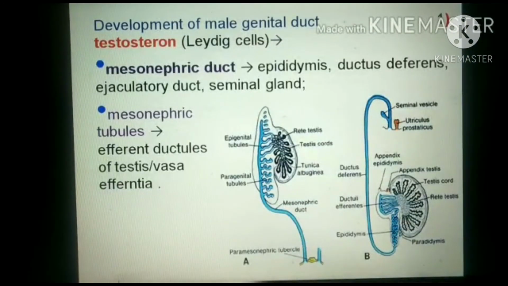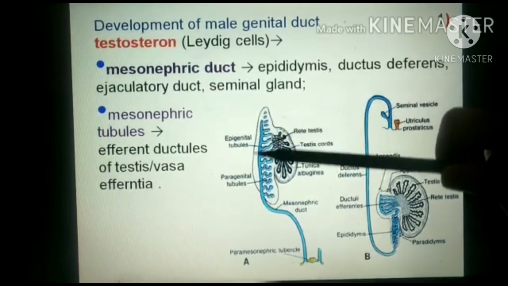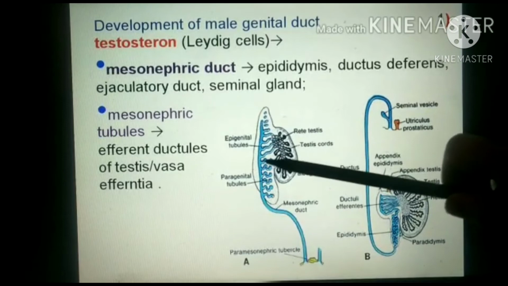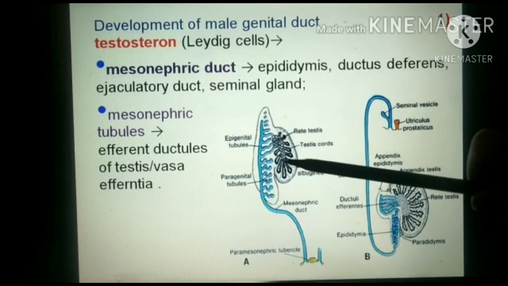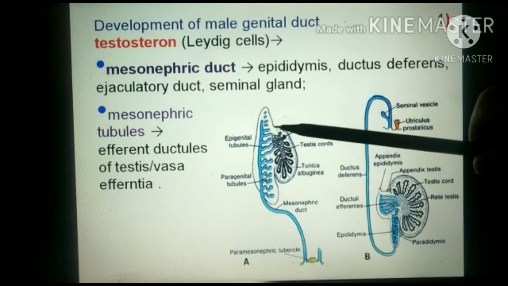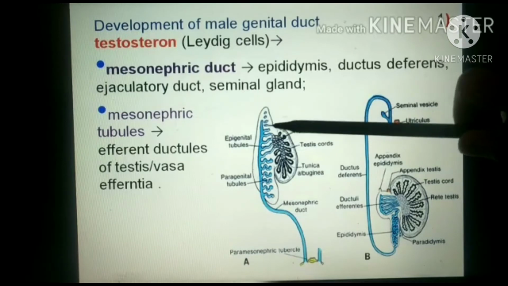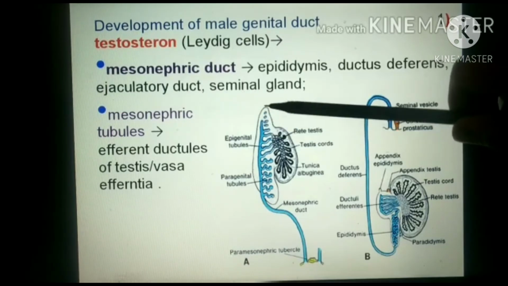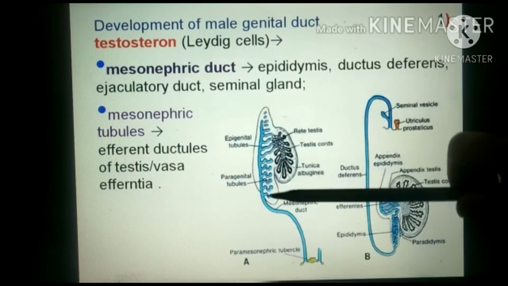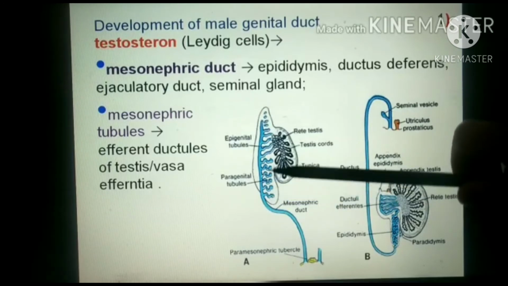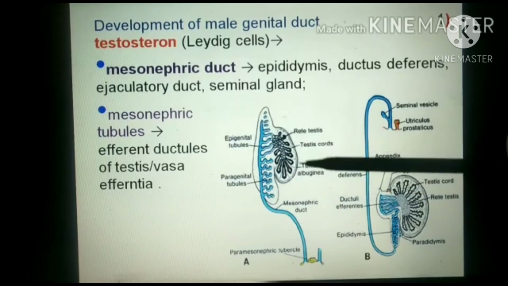Development of the male genital duct is stimulated by testosterone, which is released by the Leydig cells. Here you can see the mesonephric duct, and these are the mesonephric tubules which are making communication with the rete testis. But some mesonephric tubules in the cranial part, and some in the caudal part, cannot communicate with the rete testis.